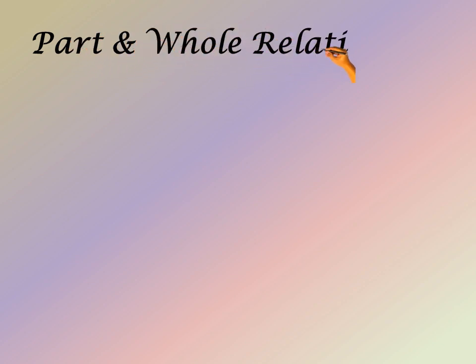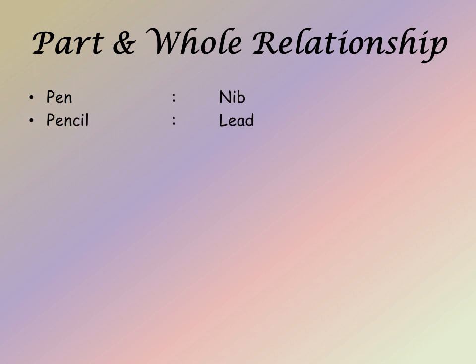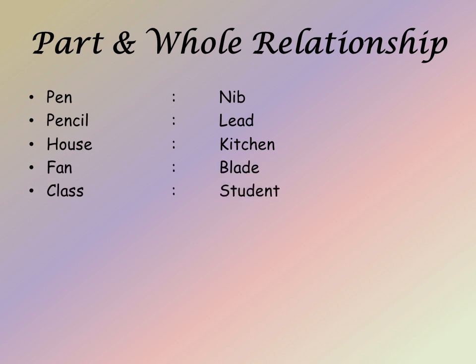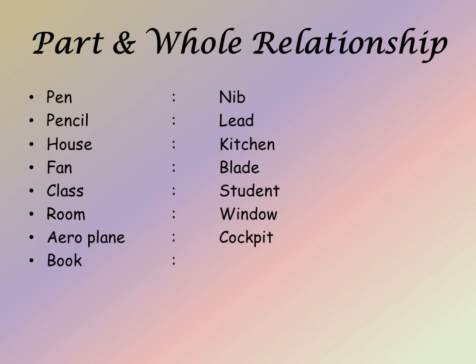The next kind of relationship we are going to see here is part and whole relationship. Nib is a part of pen. Lead is a part of pencil. Kitchen is a part of house. Blade is a part of fan. Student is a part of class. Window is a part of room. Cockpit is a part of aeroplane. Chapter is a part of book.